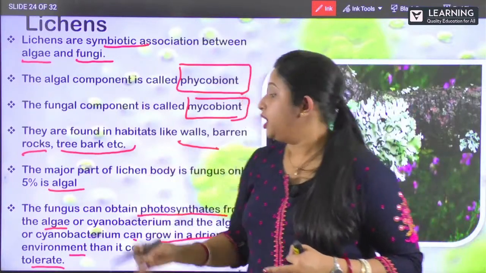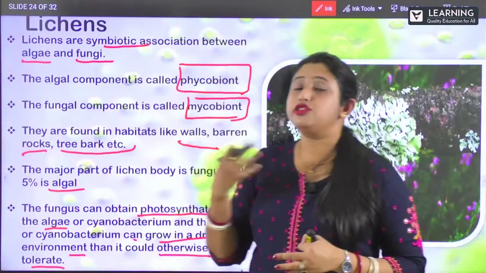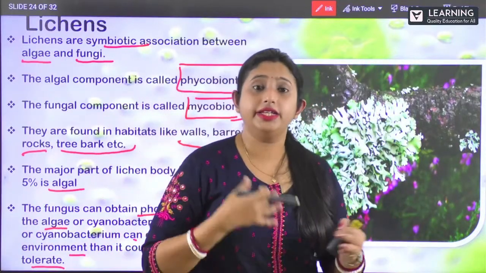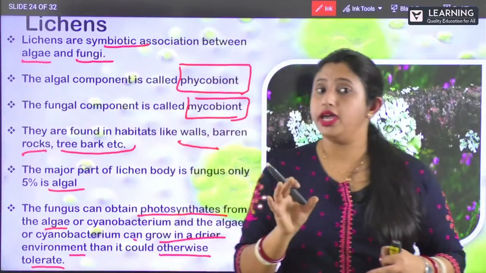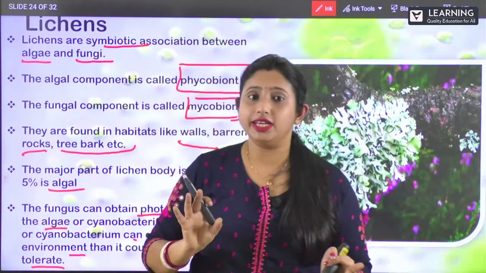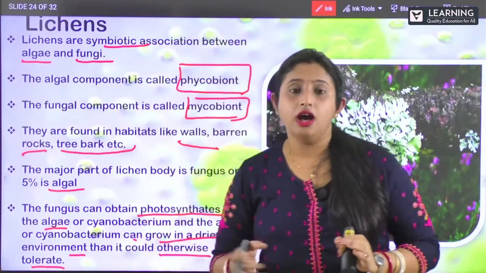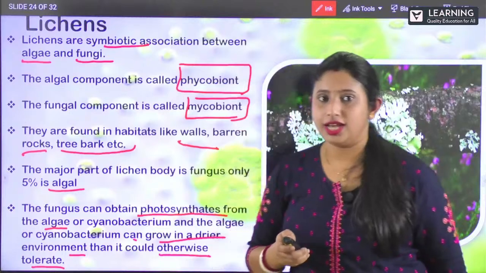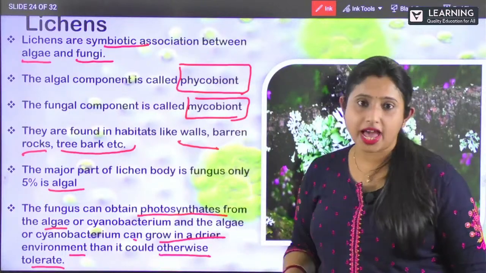You know that algae cannot live in a dry environment, right? So it can live with this mutual association. I hope you are clear with these lichens.